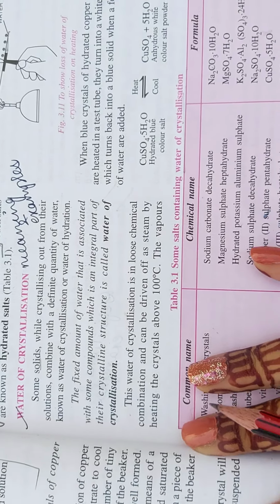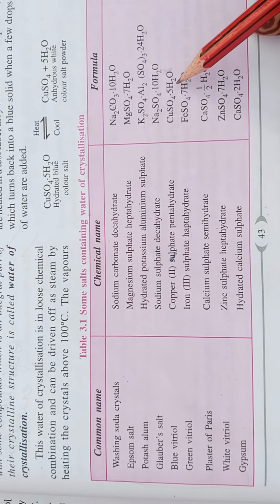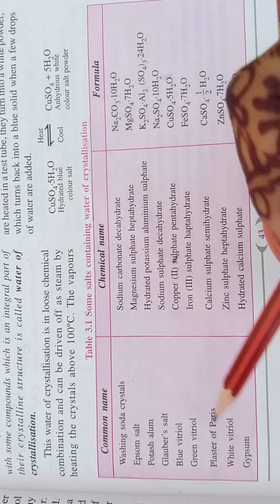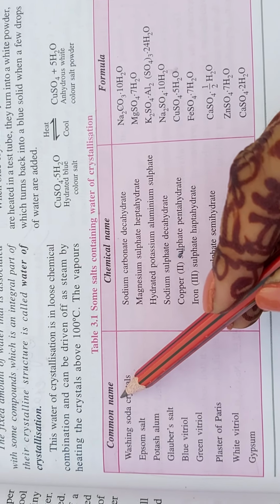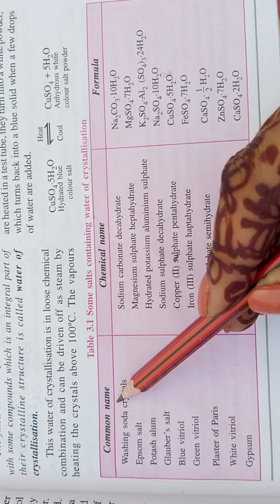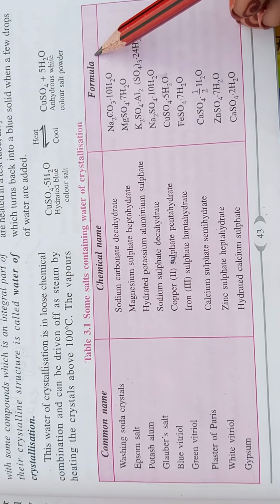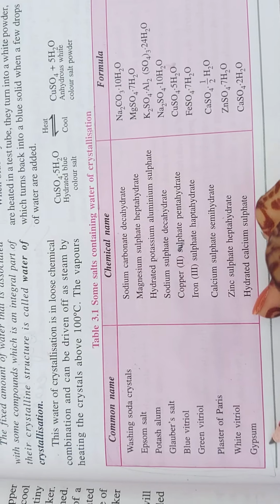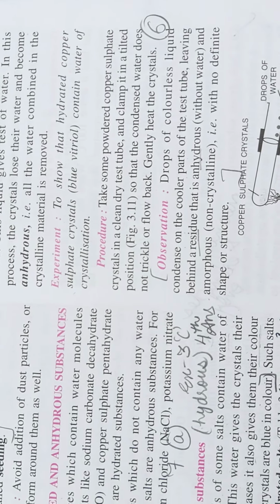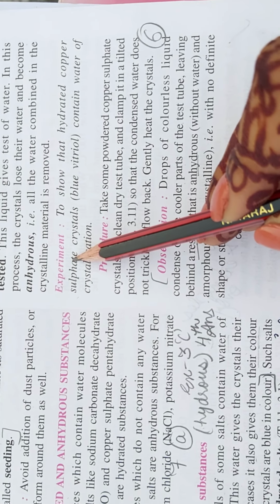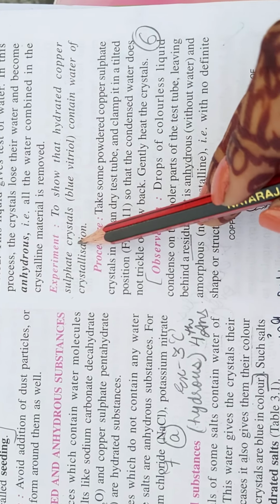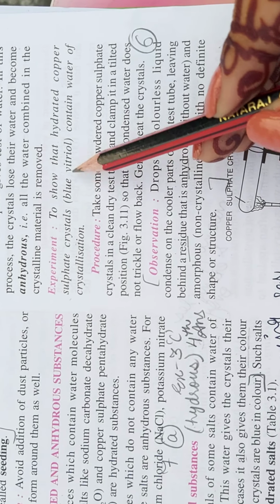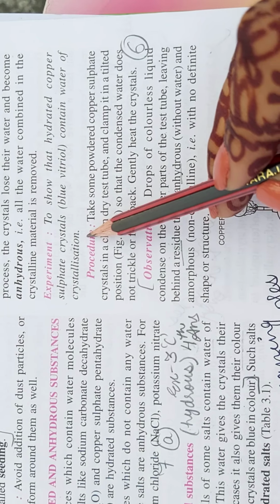So here in this table on page 43, some water of crystallization examples are given. Salts having their common name, chemical name as well as their formula. All these you have to learn. Then one experiment is given to show hydrated copper sulfate crystal, means blue vitriol, contains water of crystallization.